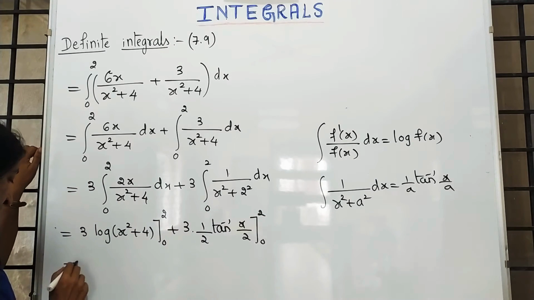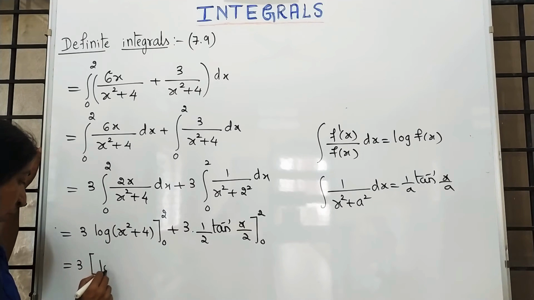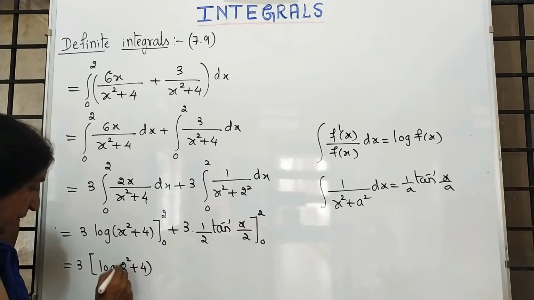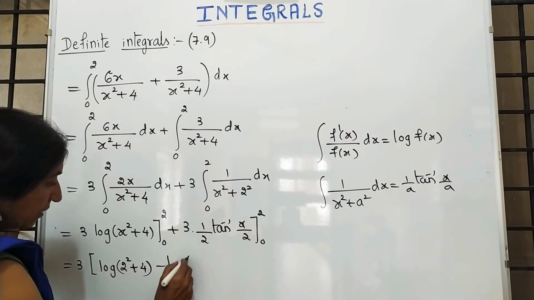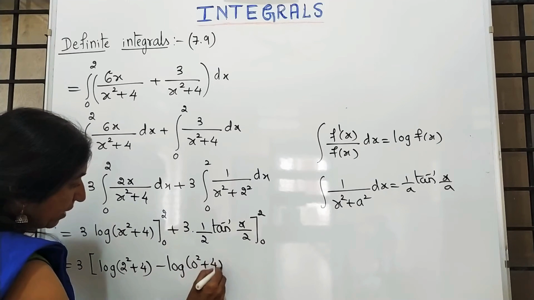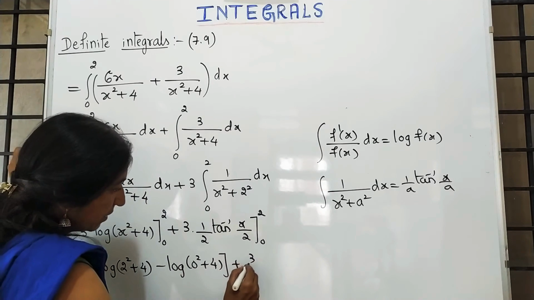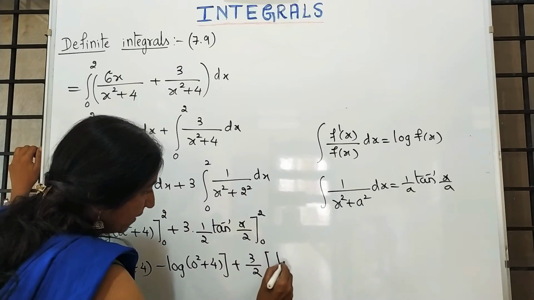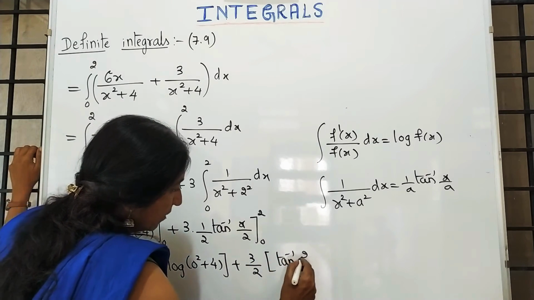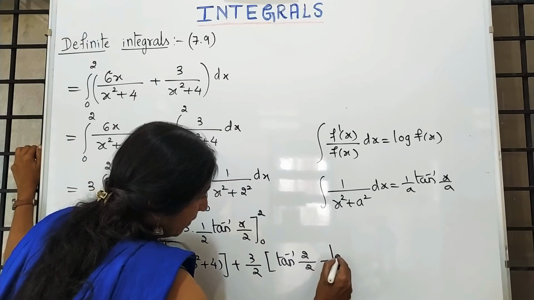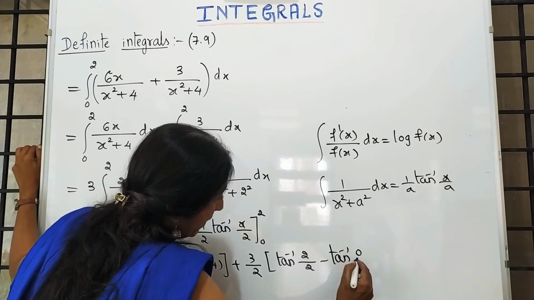This is 3 outside, in the bracket log of 2 square plus 4, minus log of 0 square plus 4 for the lower limit, plus 3 by 2 in the bracket, tan inverse 2 by 2 minus tan inverse 0 by 2, which is 0.